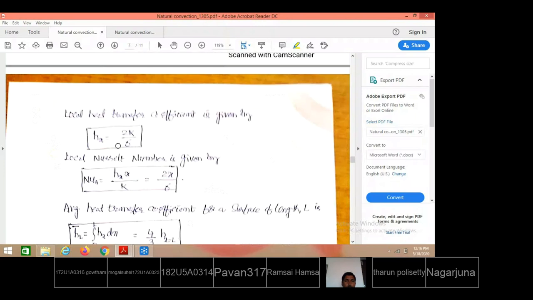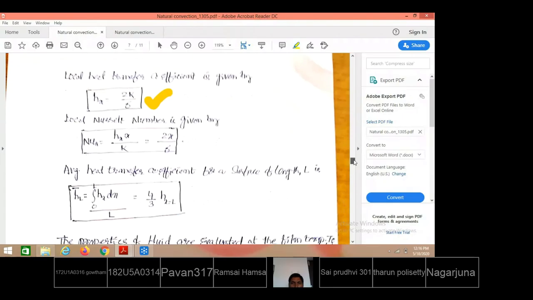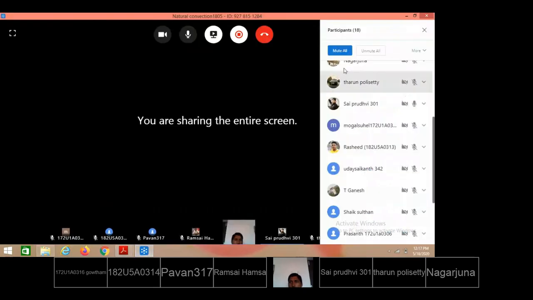Once we get the boundary layer delta, how do you get the local heat transfer coefficient? This is also available in the data book, 2k by delta, you need not remember. After getting that, the local Nusselt number is hx by k. From there we can get the local convective heat transfer coefficient. But we don't require the local Nusselt number. All the time we require the average Nusselt number. Average Nusselt number equals 4 by 3 times the local Nusselt number.